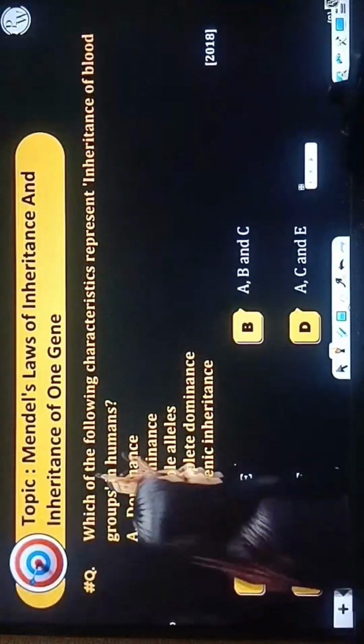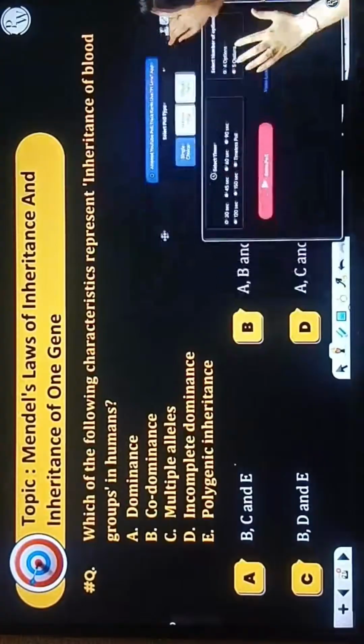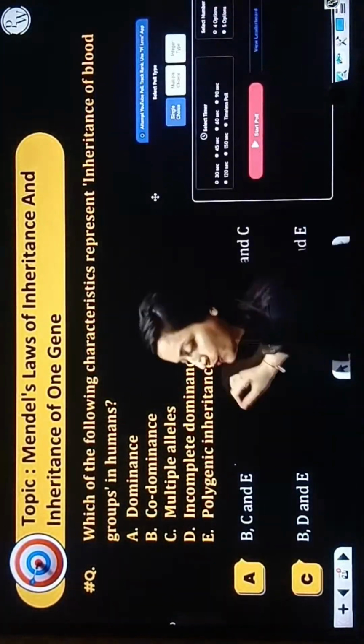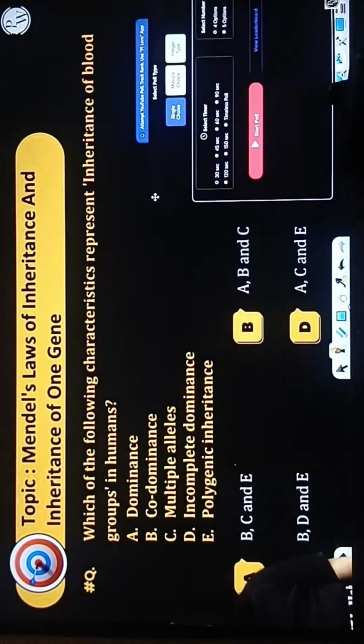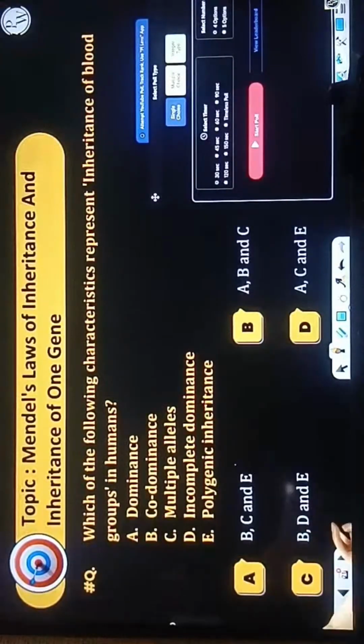Now, again a very simple question. You read that question first, then I will start the poll. Which one of the following characters represents the inheritance of what? Inheritance of blood group.